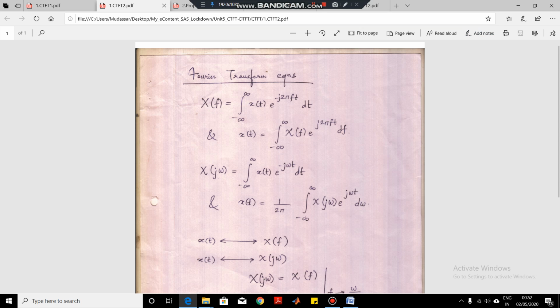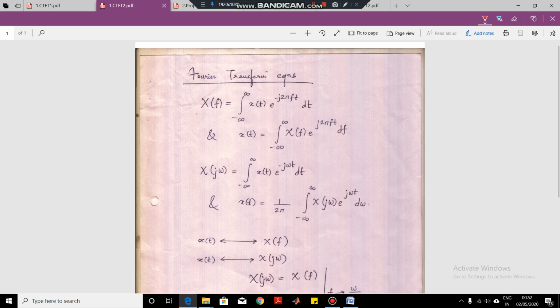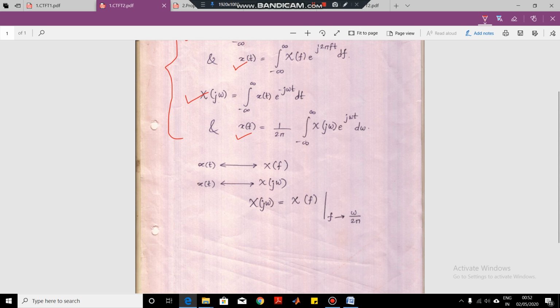The same equations have been listed over here. This is the X of f equation, this is the x of t equation. In terms of X of j omega, if you want to write the same equation, we can write it as X of j omega, and this is your x of t. So these are the same equations which are used for representing continuous time Fourier transform, and we show this by a dual, that is, this is the time domain and this is the frequency domain representation.